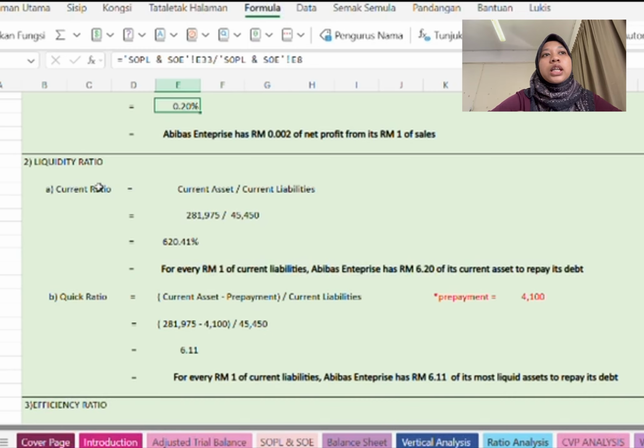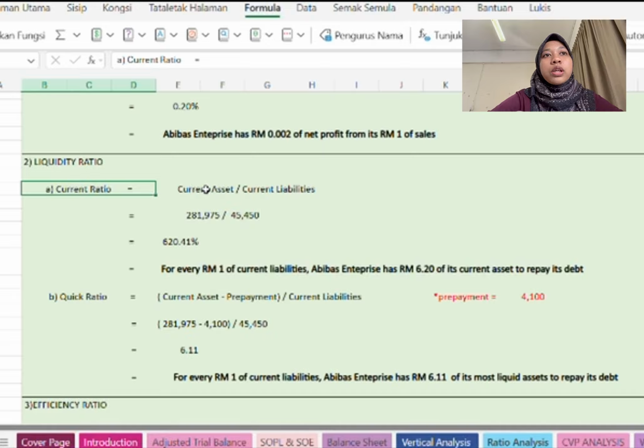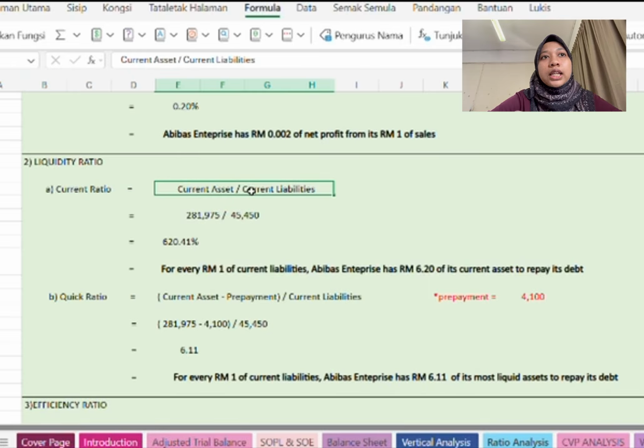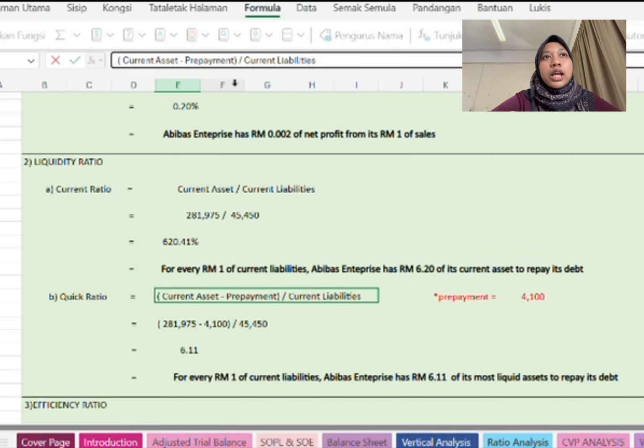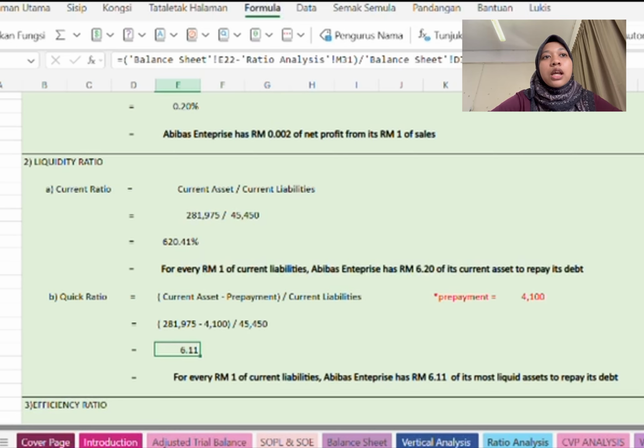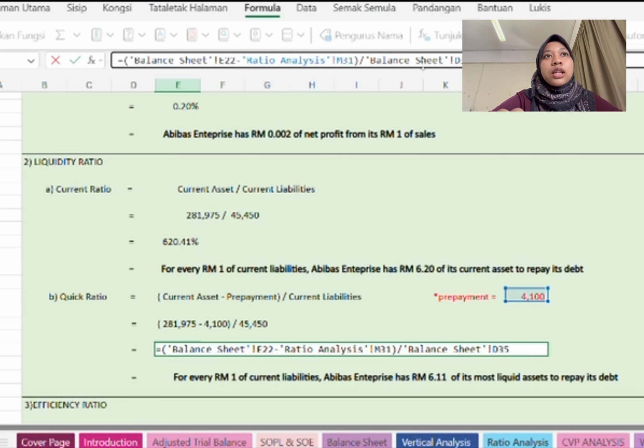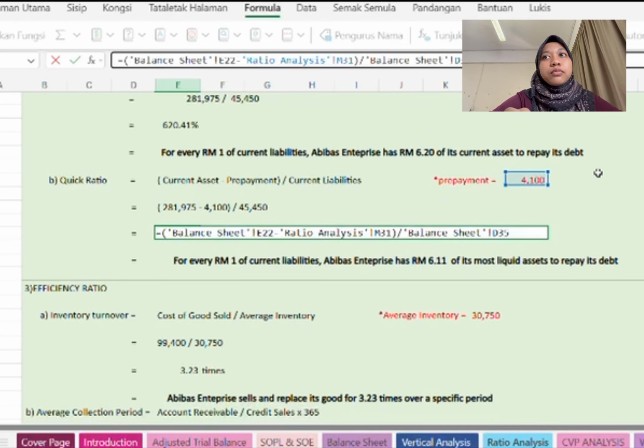Okay, for the liquidity ratio, the first one is current ratio. We get it using the formula current asset divided by the current liabilities, and then we get this answer. As you can see, E20 divided by D35. For the quick ratio, we use the formula bracket current asset minus prepayment bracket divided by current liabilities, and we get this answer. And then this one is the formula.